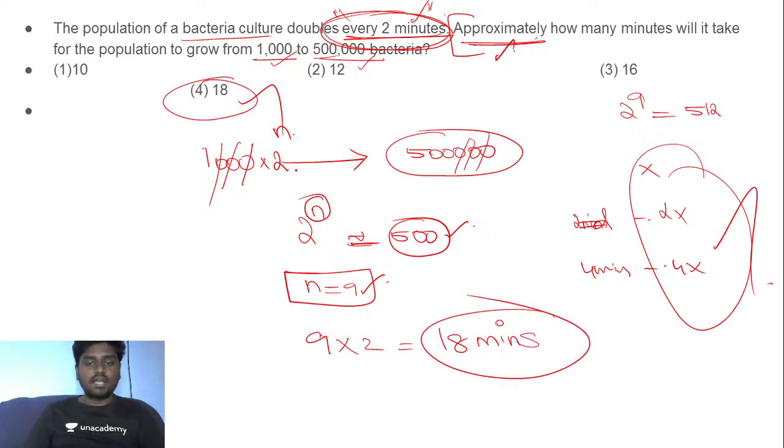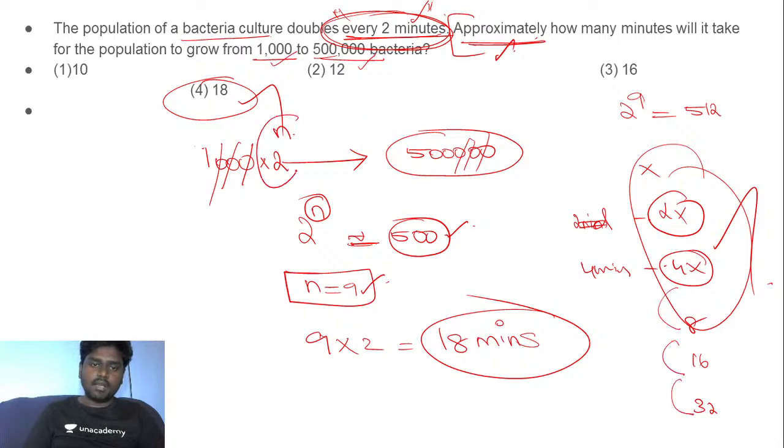Listen very carefully, guys. I know the doubling process happens. If it doubles, then it should be something like 2 power n. In the first minute, if it is 2, it becomes 4. Next it becomes 8. Next it becomes 16. Next it becomes 32. So it's getting doubled each time, so it should be 2 power n.